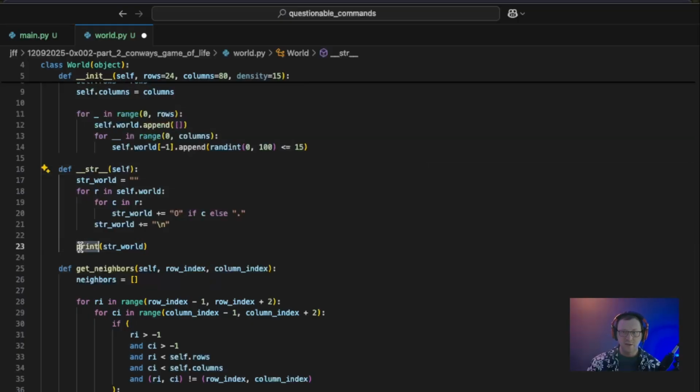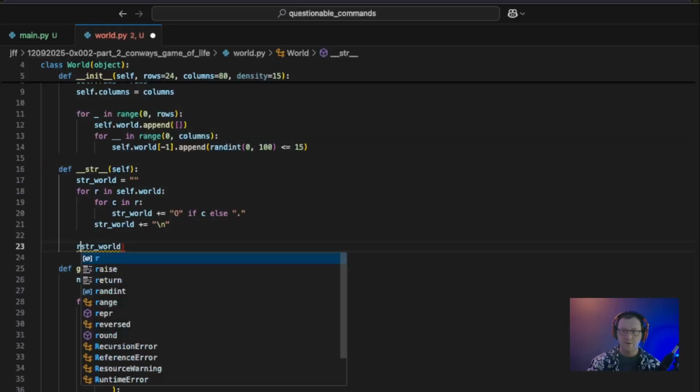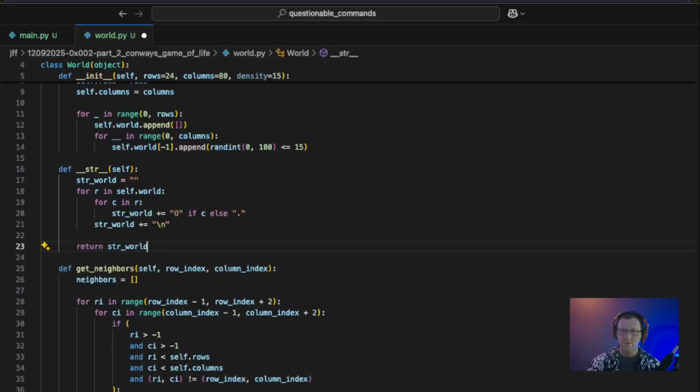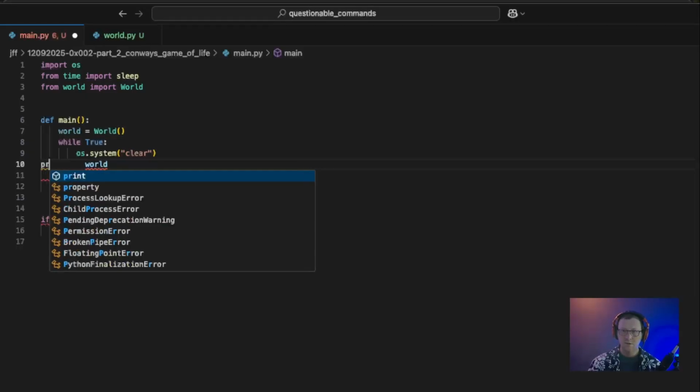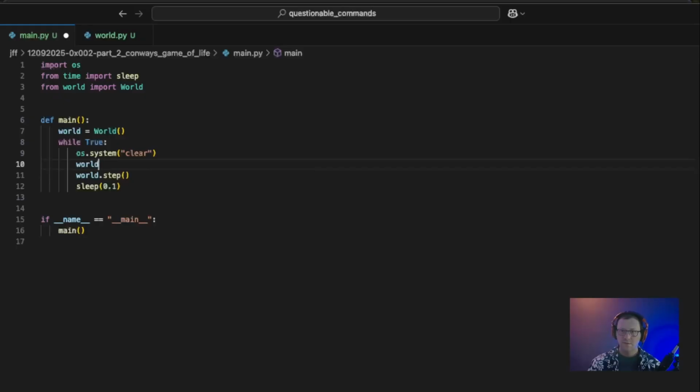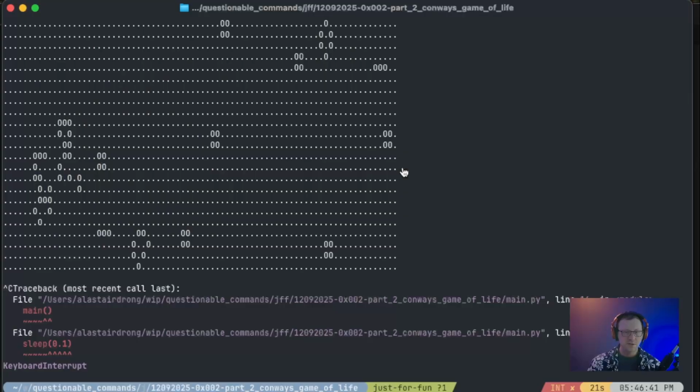And instead of saying print strWorld, we're now going to return strWorld for the print method. So back in our main method, instead of calling print world, we will instead print world class directly. And this should still work.